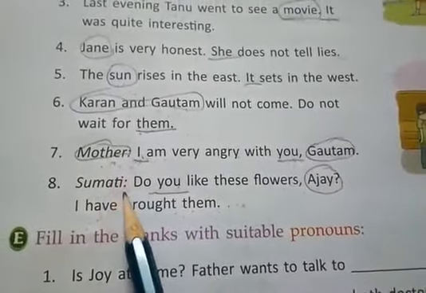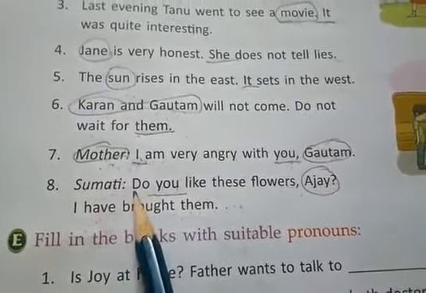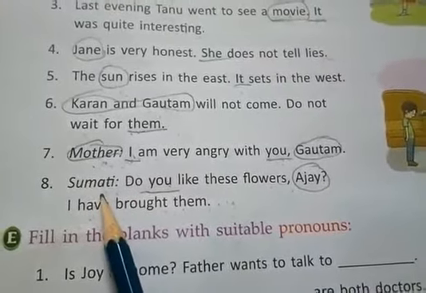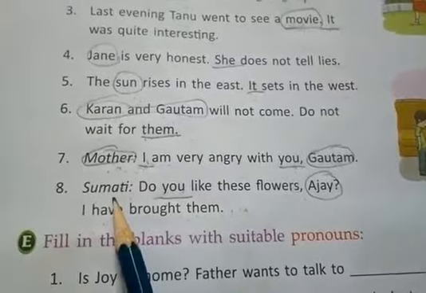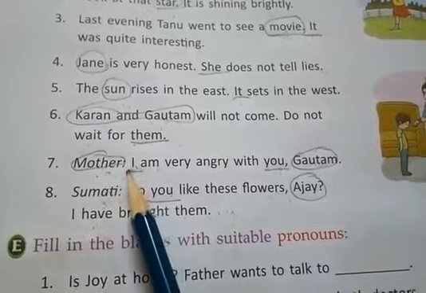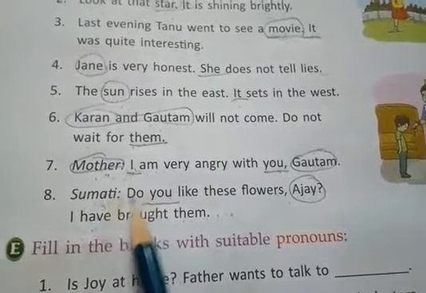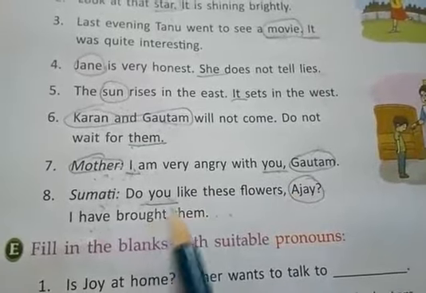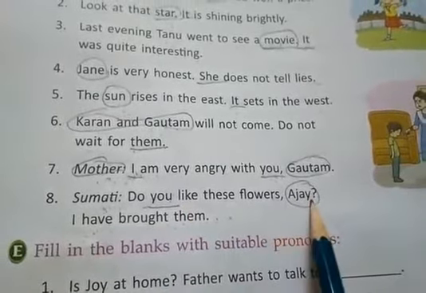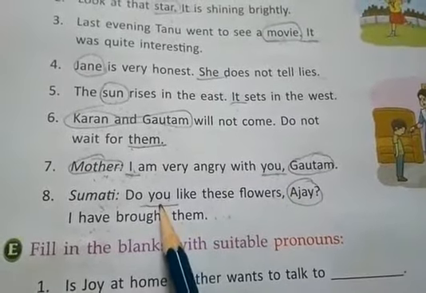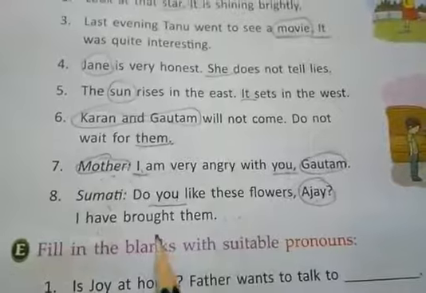Now the next sentence. Sumati is speaking now: Do you like these flowers, Ajay? Sumati is the first person because she is speaking. She is singular. If we had used she, we would have said I like her. But here she is not; she is just directly speaking to the second person, that is Ajay. Do you like these flowers, Ajay? So Ajay is second person singular. We have used the pronoun you for Ajay.